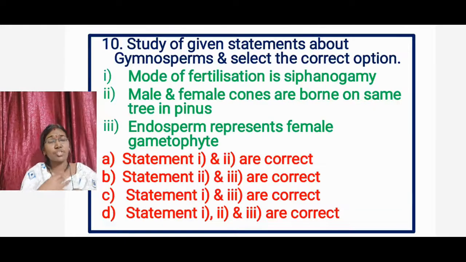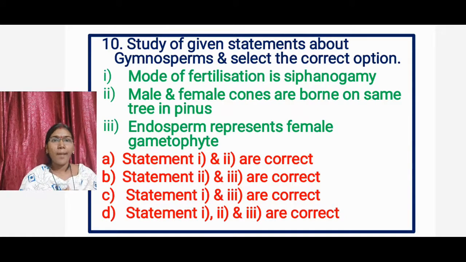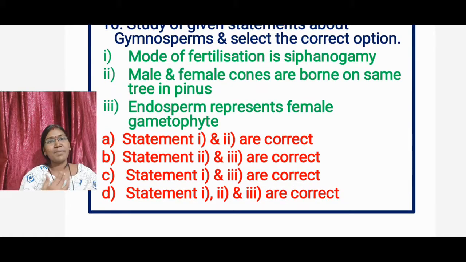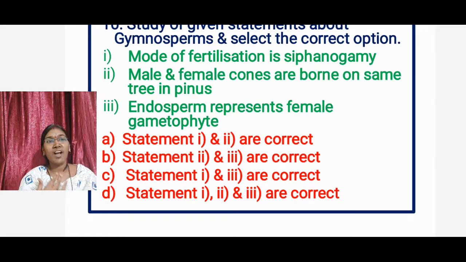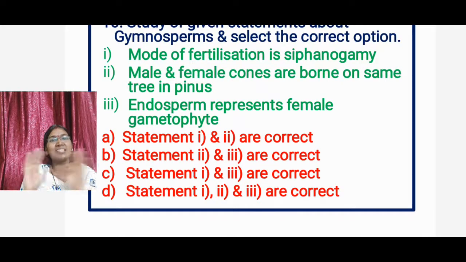Okay, the next question: study the given statements about gymnosperms and select the correct option. Read the following statements. Statement 1, mode of fertilization is siphonogamy, I mean fertilization takes place by siphonogamy. Statement 2, both male and female cones are borne on the same tree in Pinus. Third statement, endosperm represents a female gametophyte.